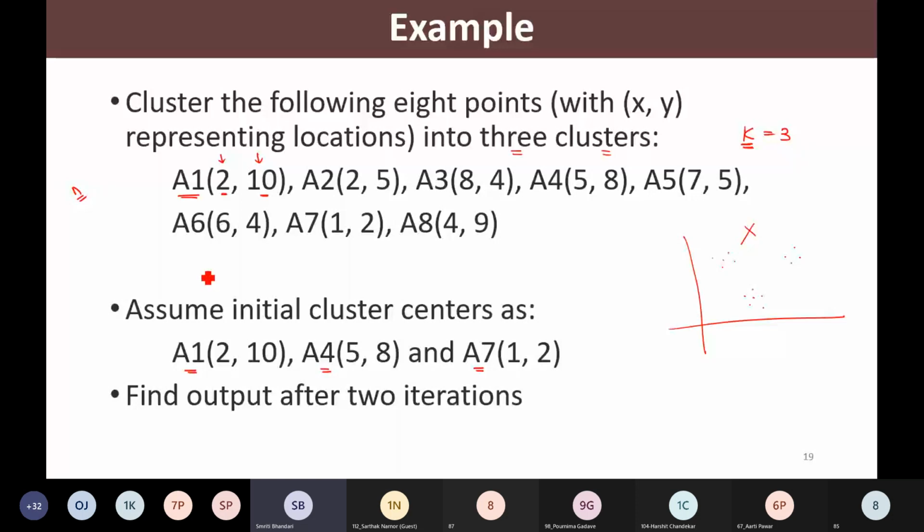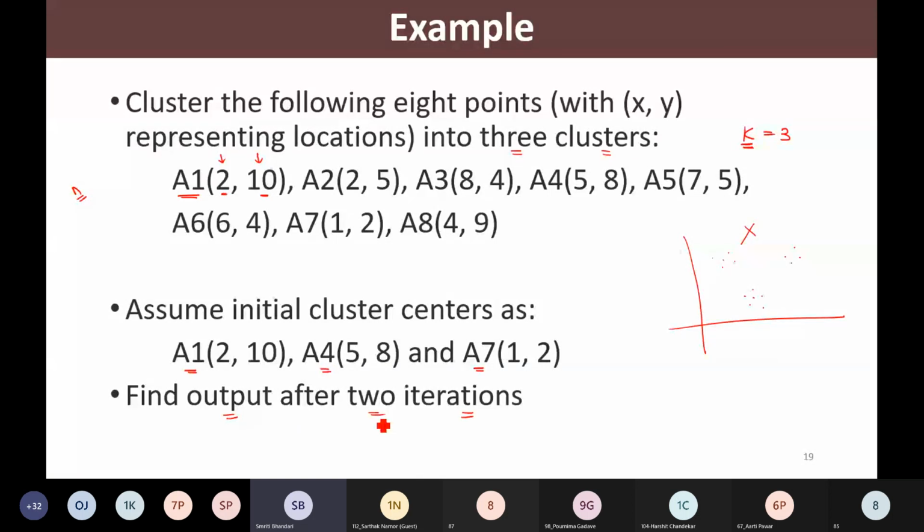Right? The convergence of the algorithm says that whenever there is no change in the cluster center, we need to stop. But it may happen that several computations, several iterations are required. As we are manually solving this problem, it is not possible to iterate through for many number of times. And that is why we are restricting ourselves here in this example to find the output after 2 iterations.